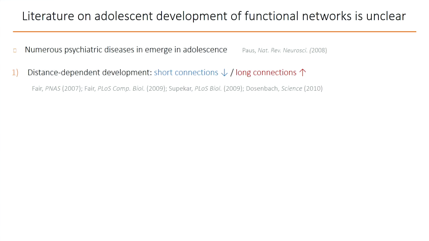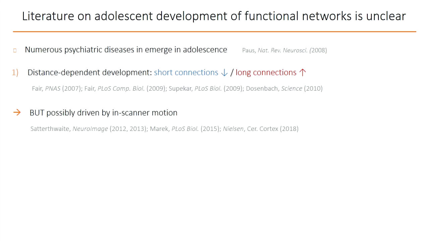For example, many early studies reported on a distance-dependent development of functional networks with a preferential weakening of short connections and strengthening of long connections. However, it appears that this was possibly driven by in-scanner motion of the subjects, with younger children tending to move more than older adults, and with motion having a differential impact on short and long-range correlations.